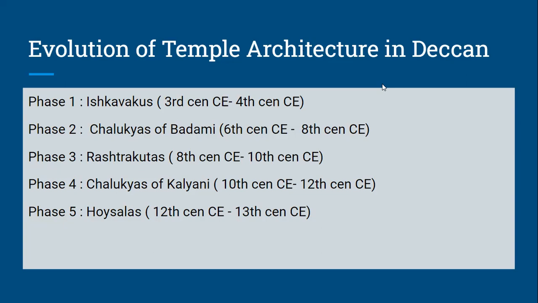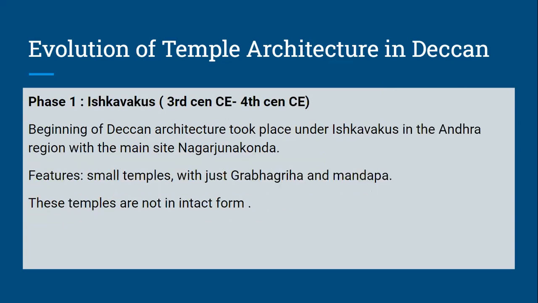So let us start with phase number 1. Phase number 1 is the Ishakwaku phase. So this is phase 1 of temple architecture in Deccan. The beginning of Deccan architecture took place under the Ishakwakus, and this flourished in the Andhra Pradesh area. The main site of this period is Nagarjuna Konda.